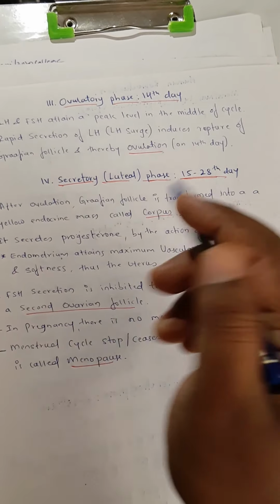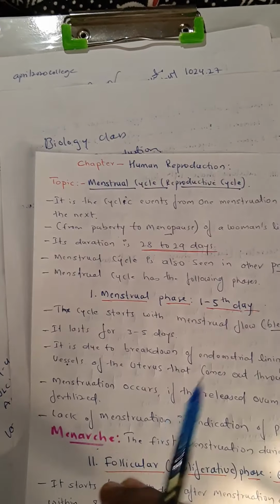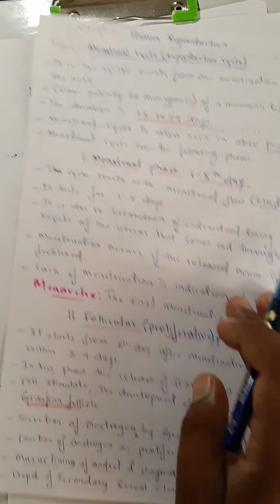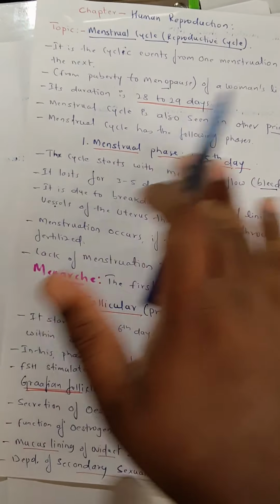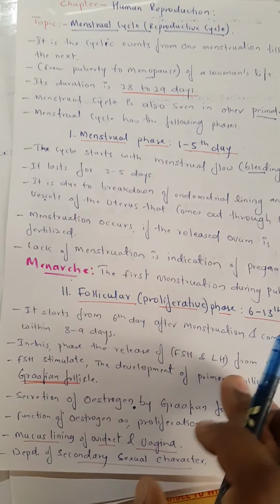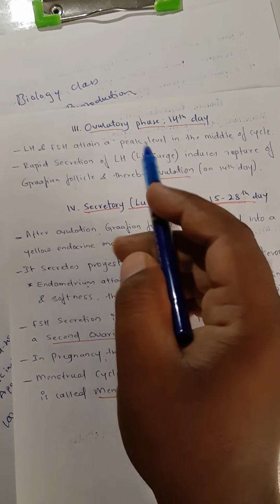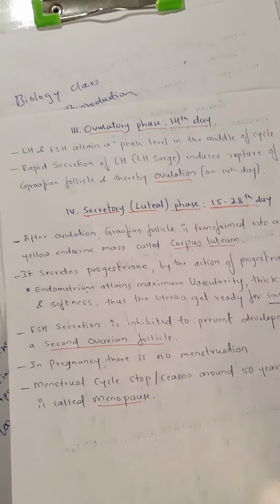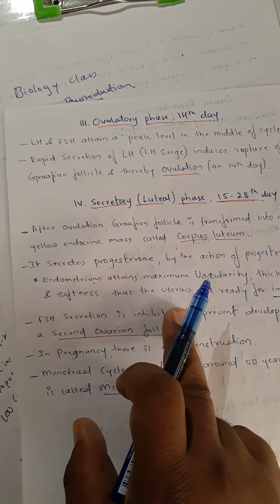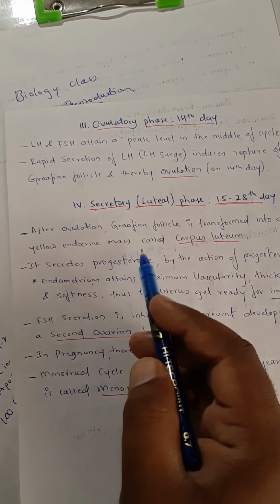See, bleeding takes place in the first phase. Everything from last month will be removed, and in this month days 1 to 5 are required for removing, then 6 to 13 days are required for repair, then only 1 day is needed for release of the egg. Fine, it's clear. Then after release of the egg, in this phase the empty part of the Graafian follicle